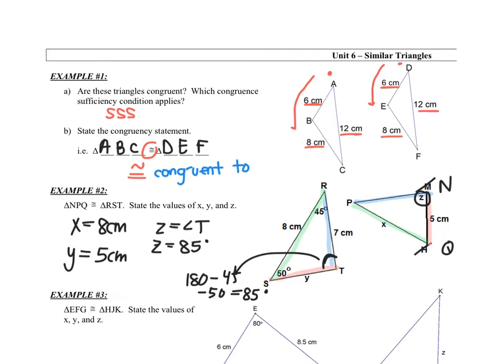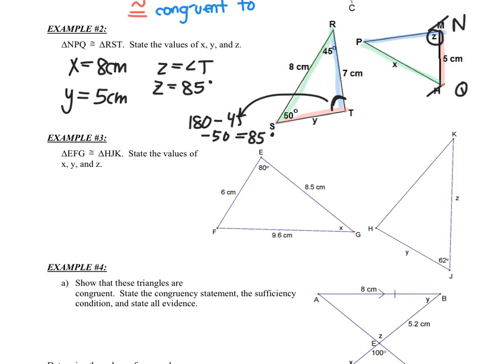Okay, let's try another example. Okay, triangle EFG is congruent to HJK. State the values of X, Y, and Z. Okay, I actually want you to pause this video, and I want you to try it on your own, and then take it up after.